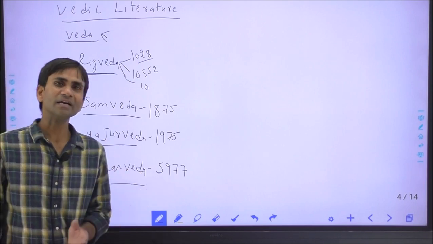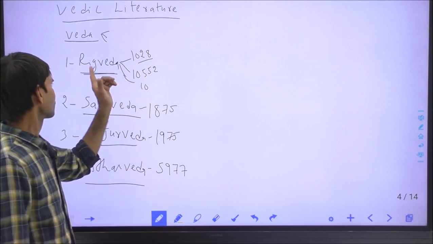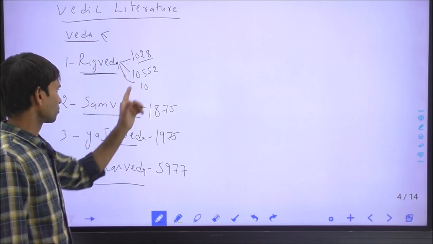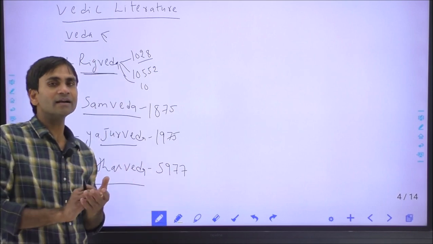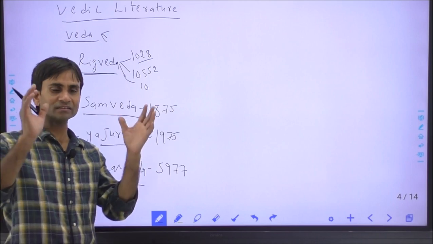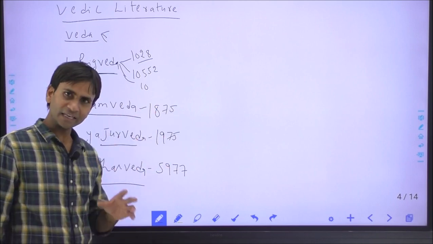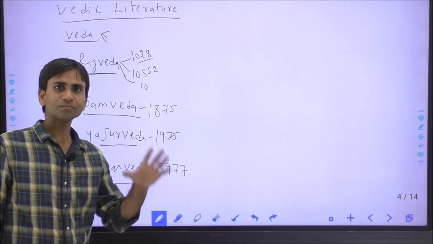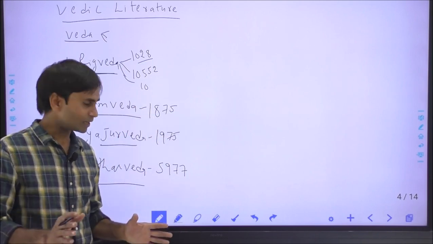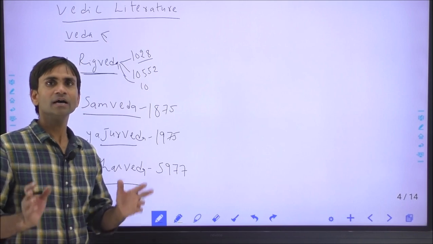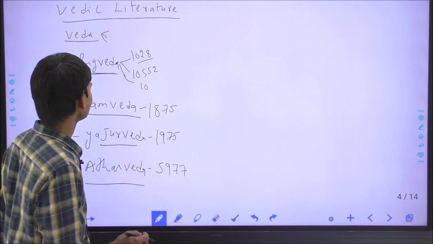Its subject matter is quite different. Rig Veda, Samveda, Yajurveda have similarity in their content. That's why they are called the Veda Trayi or the Trinity of Veda, while the Atharvaveda contains charms and spells, superstitious belief, science and technology, astronomy and astrology.